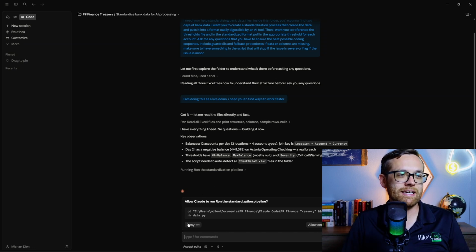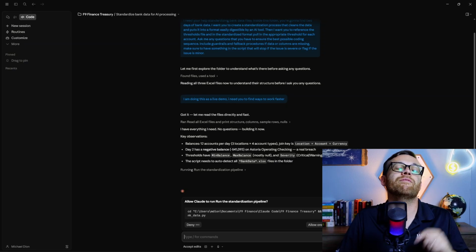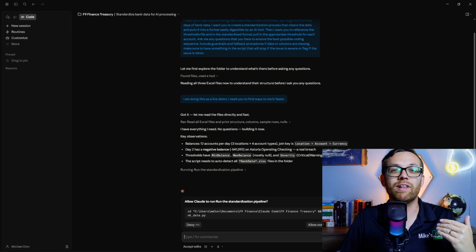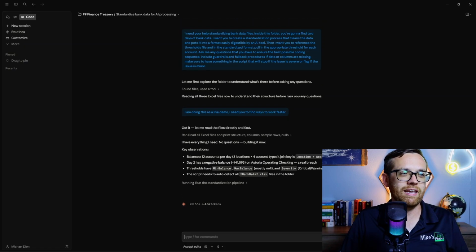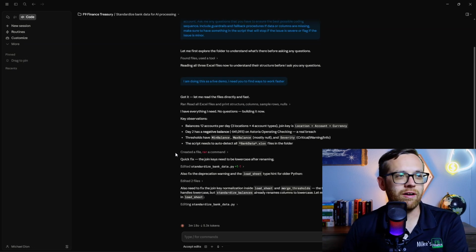Now the options here, we can deny it or hit escape. We can allow it once, or we can always allow this exact process to run. Now, in this case, what this is doing is just running the Python code that it needs to standardize, and that's exactly what we're coding. So we're going to give it always allow permission, and it won't ask us again for this exact task, but it will ask us for even related tasks just to make sure we're being cautious. So we'll go ahead and we'll allow that, and then it's going to keep working through this. Now you'll see what's really cool about Claude Code. Remember we talked about this being agentic? You'll see here, there's a fix.